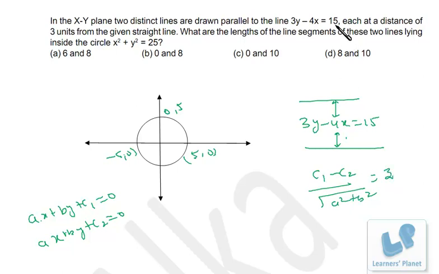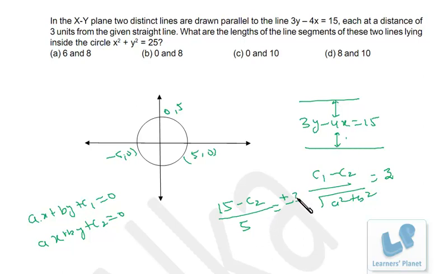Now in this case c1 we know, that is 15. So 15 minus c2, the constant term of the other line, divided by the root of a square plus b square, that is 3 square plus 4 square, that's 5 square, so it's 5, and this distance should be plus minus 3, right? Either 3 units upside or 3 units downside.